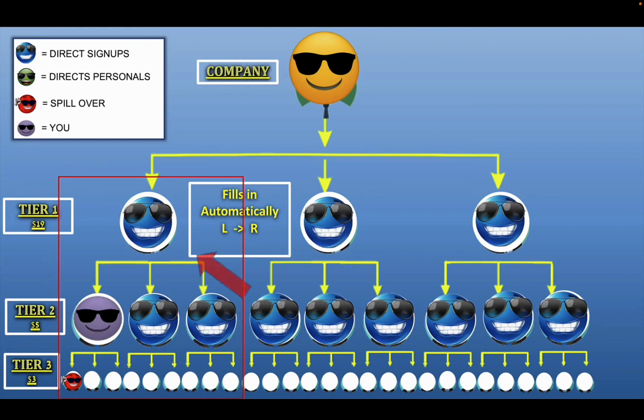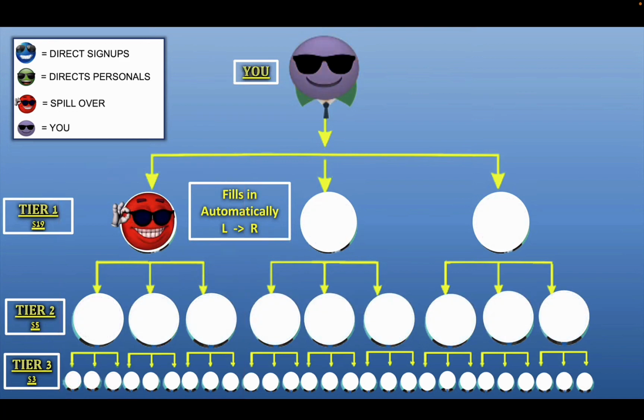Well, let's just say this person right here, the guy in the number 1 tier, he starts building his own team. Well, it goes into his matrix. So as he brings people in, it starts filling up in your matrix. So before you know it, boom, you got 3 underneath you right in your first tier. You're making $19 per month on each one of those. You didn't even bring them in.